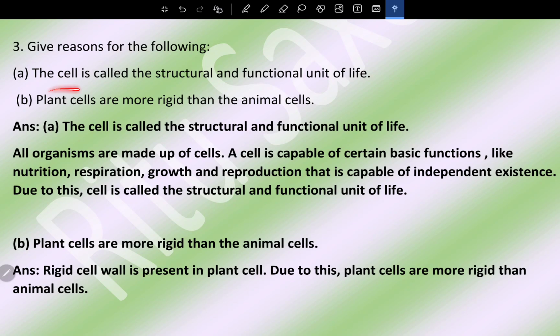Question number 3. Give reasons for the following. The cell is called the structural and functional unit of life. Plant cells are more rigid than the animal cells.